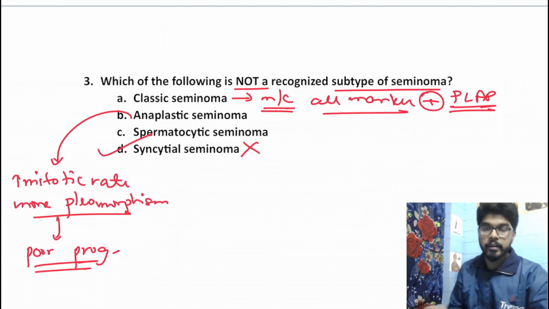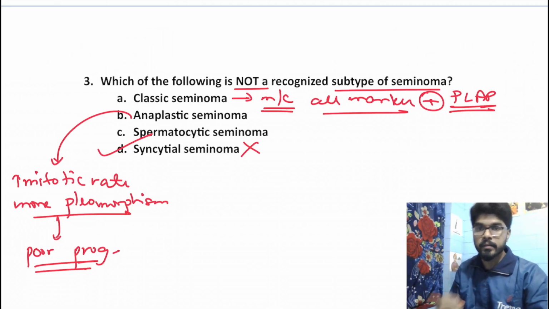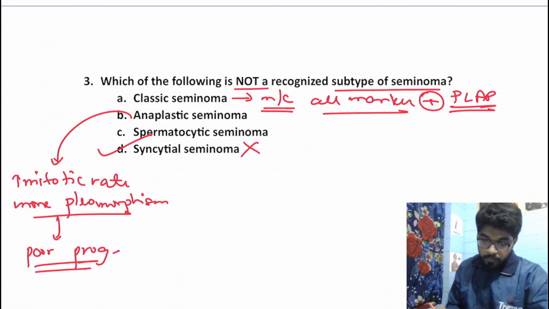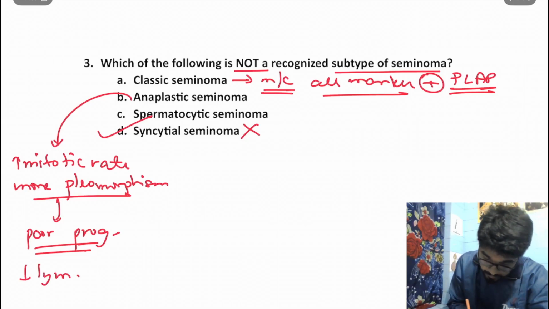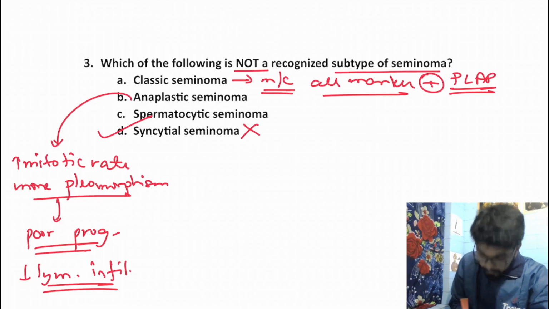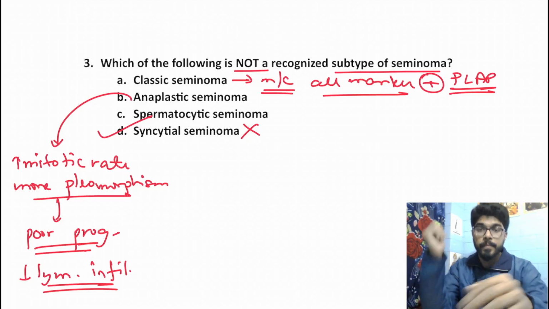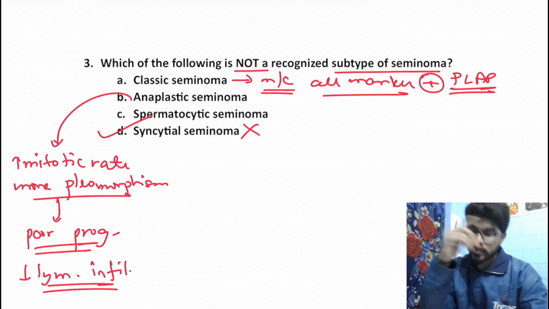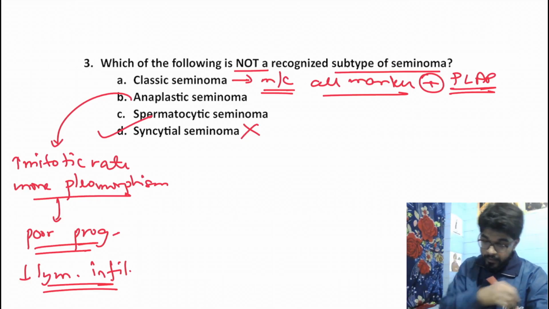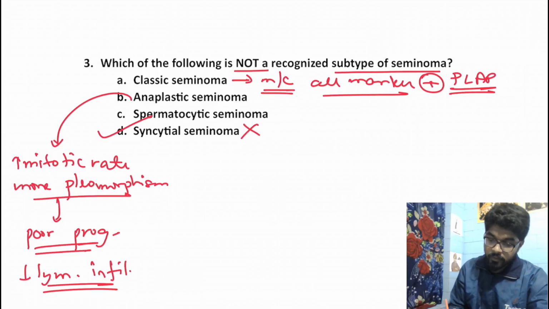Of course, high mitotic rate and more pleomorphism make it a more aggressive tumor. Another important feature of anaplastic seminoma is that there is less lymphocytic infiltration. One characteristic feature we can remember about classical seminoma is that there would be increased lymphocytic infiltration in its histopathology. We shall be talking about it a bit later. But in anaplastic seminoma, the lymphocytic infiltrate will be less.